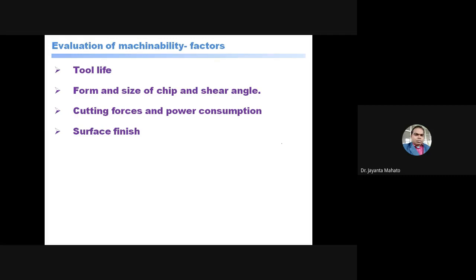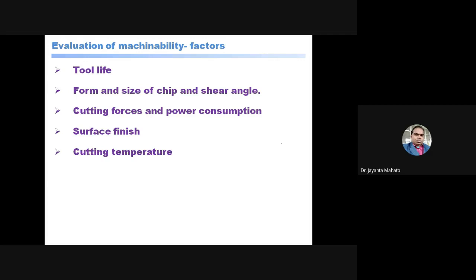And cutting temperature कितनी हो रही है, अगर ज़्यादा होगी तो machinability index will be less. And machinability index and machinability are just the reverse, I'm telling you.